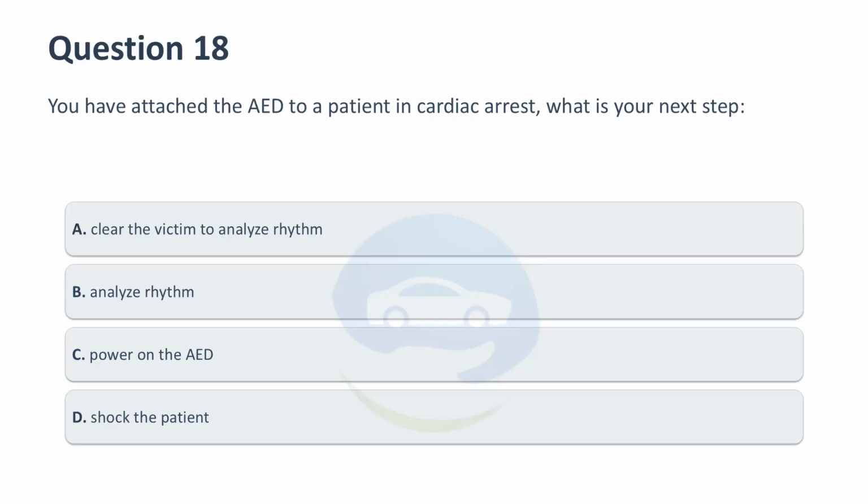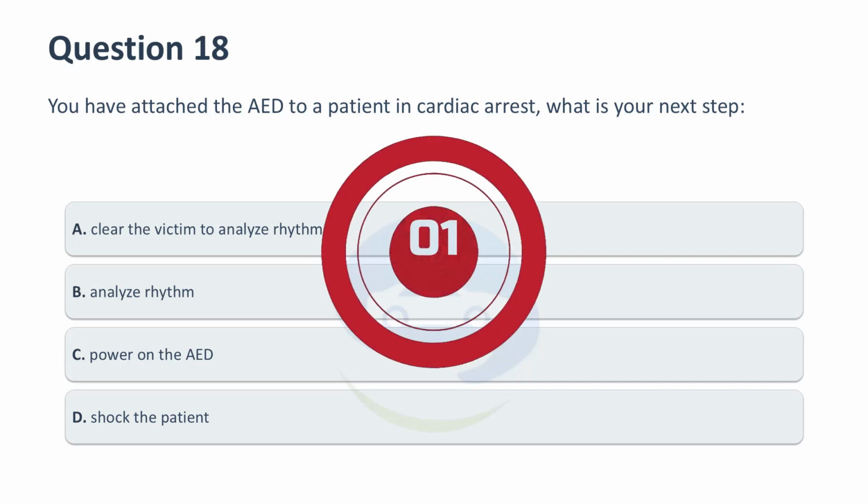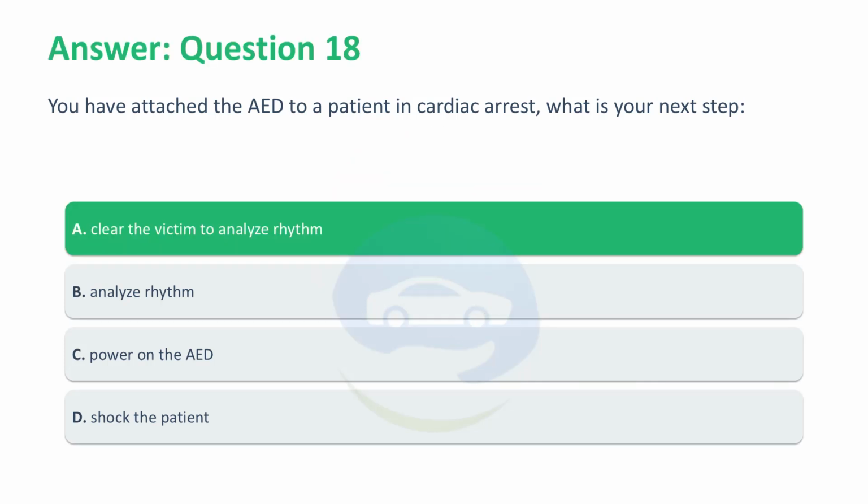You have attached the AED to a patient in cardiac arrest. What is your next step? A. Clear the victim to analyze rhythm. B. Analyze rhythm. C. Power on the AED. D. Shock the patient. Correct answer, A. Clear the victim to analyze rhythm. The AED is powered on prior to attaching the pads. Before the AED can analyze the rhythm, the patient must be cleared and compressions must be stopped. Shocks are not provided until the AED has performed a rhythm analysis.